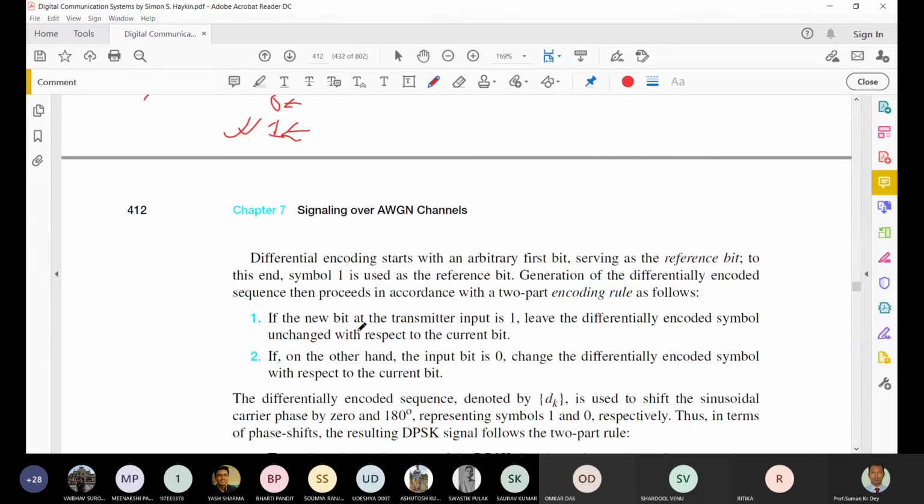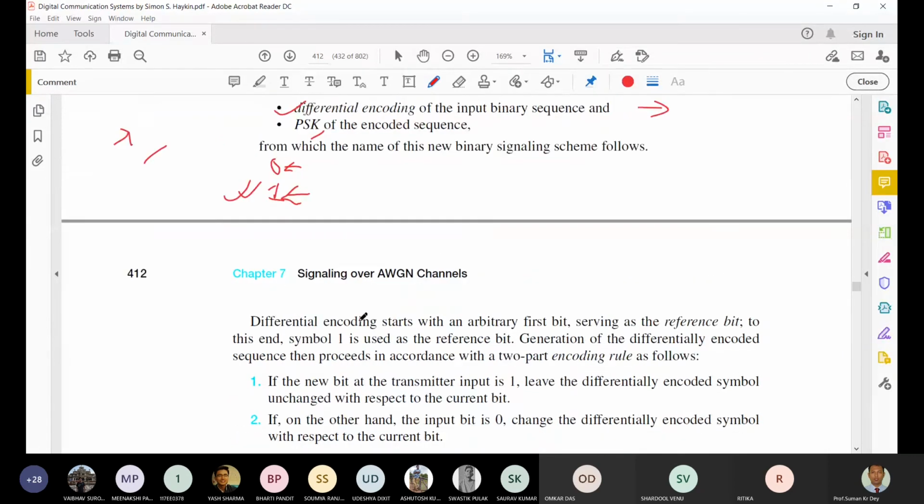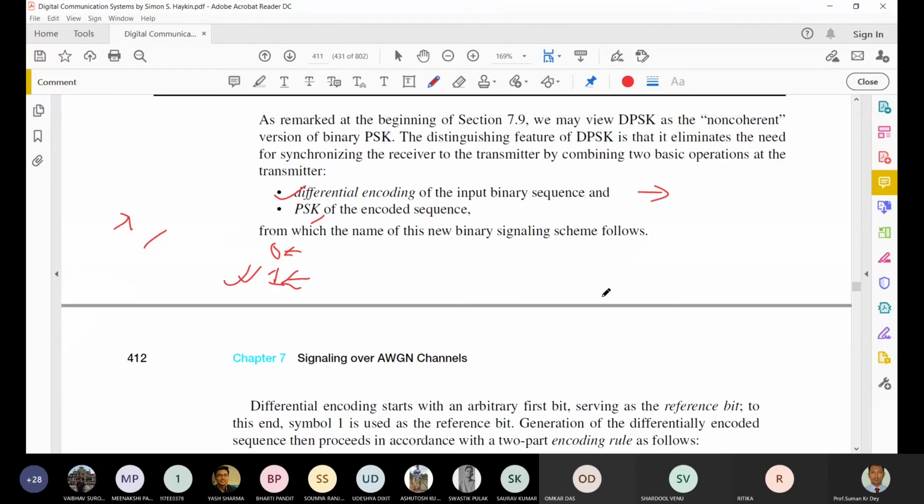First, if the new bit is 1, then leave the differential encoded symbol unchanged. That means if the binary input bit is equal to 1, then whatever the previous bit was in the differential encoded symbols, we keep as it is.